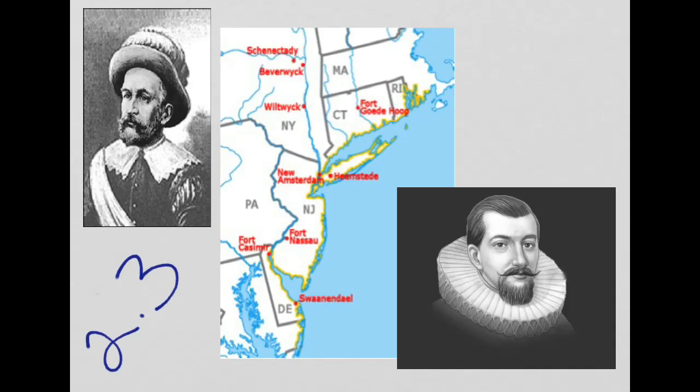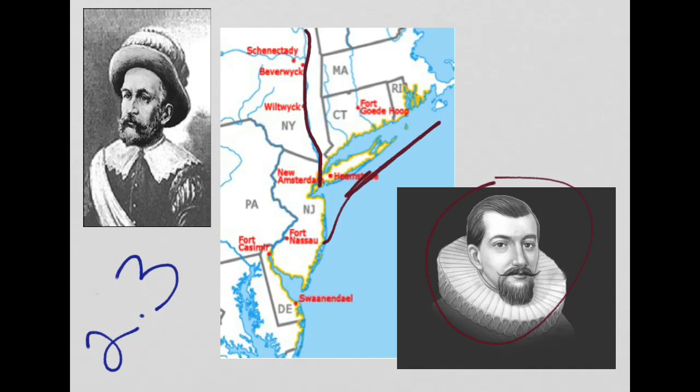What you see here are a couple of people. This guy down here on the bottom right is a man named Henry Hudson. Pretty important player. He's actually English, but right now he is sailing for the Dutch, for the Netherlands. The year is 1609, and while he is sailing along the east coast of America, he discovers this river right here. This river, which today is called the Hudson River after Henry Hudson, is in New York State today.